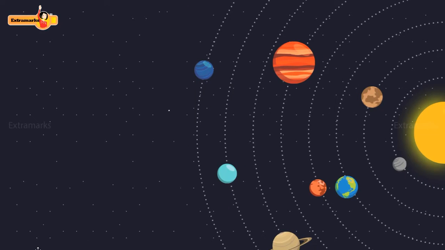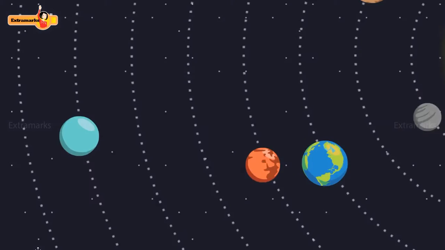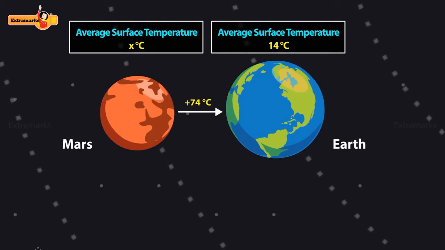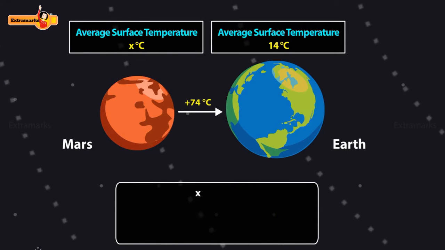Consider an example from our solar system. The average surface temperature on Earth is approximately 14 degrees Celsius and it is about 74 degrees Celsius greater than the average surface temperature on Mars. If the average surface temperature on Mars is x degrees Celsius, we have to solve an equation x plus 74 equals 14 to find the average surface temperature on Mars.